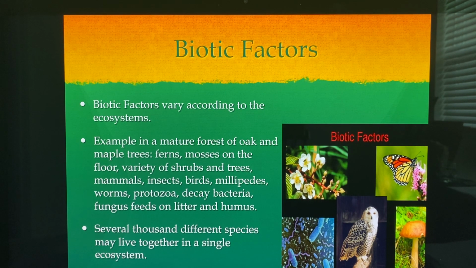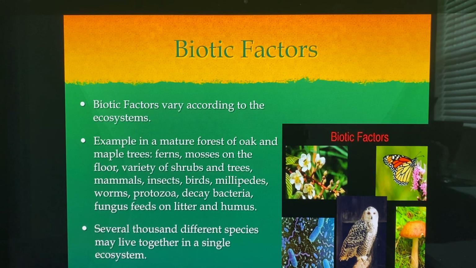So that's a lot of biotic factors, isn't it? There are several thousand different species that may live together in a single ecosystem. Can you believe that? So we have a lot of biotic factors, living things that we live with.